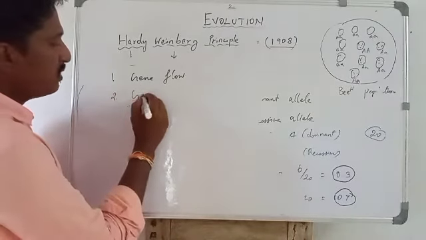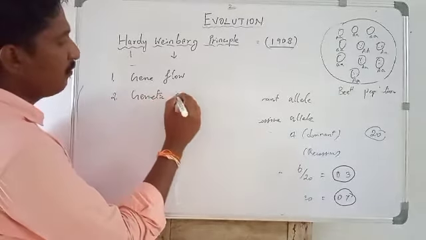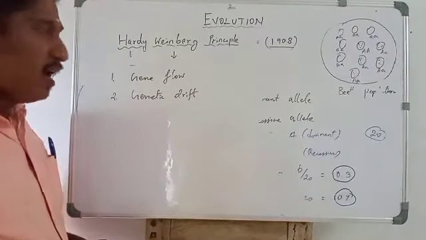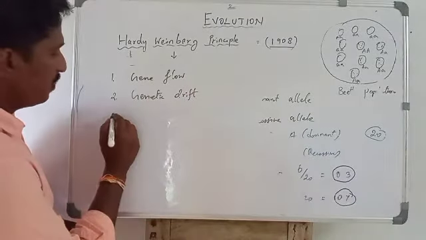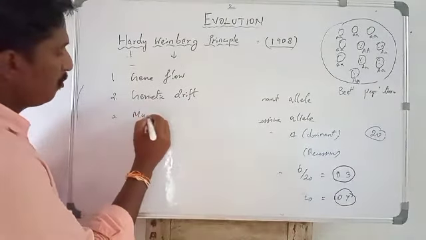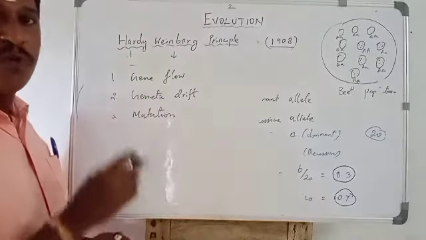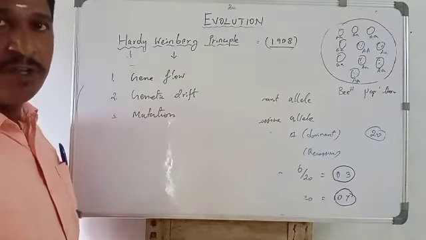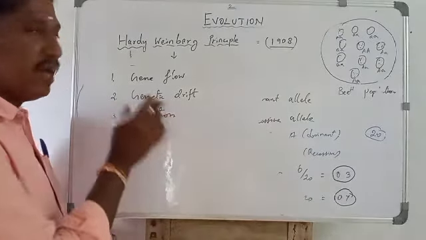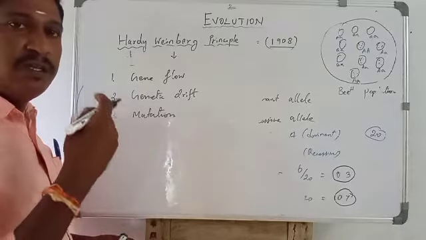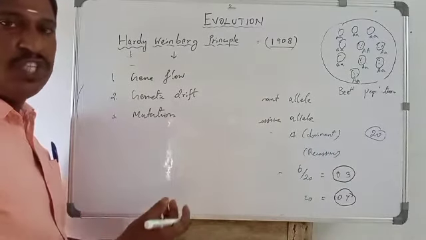Next, genetic drift. No genetic drift will happen in the population. And the third one, mutation. Absence of mutation is also important, because when a mutation happens, a new allele is added into the gene pool.